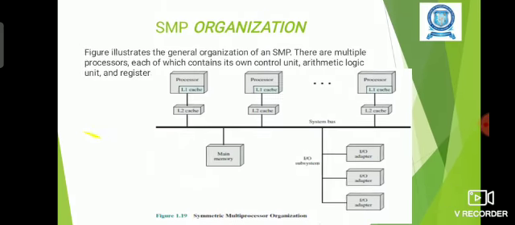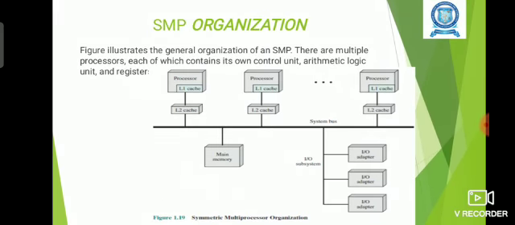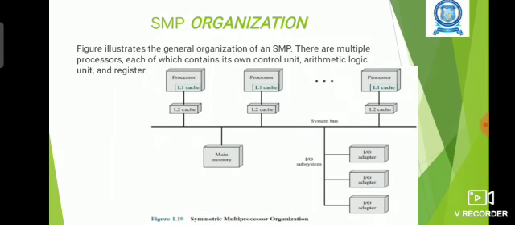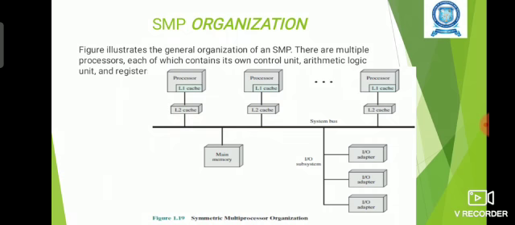Here we are seeing the diagram of a symmetric multiprocessor system. Here n number of processors are there. Each processor will have its own cache memories, that is, individual cache memories are there for the processor. L1 cache is there, L2 cache is there, but they are sharing the main memory and the input output subsystem.